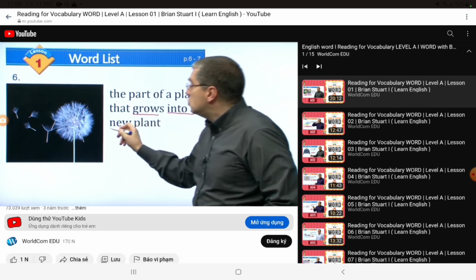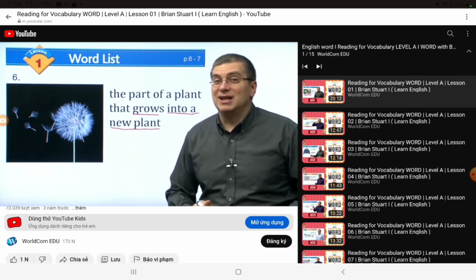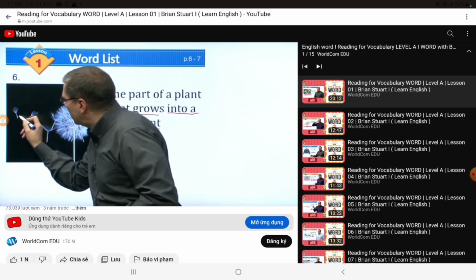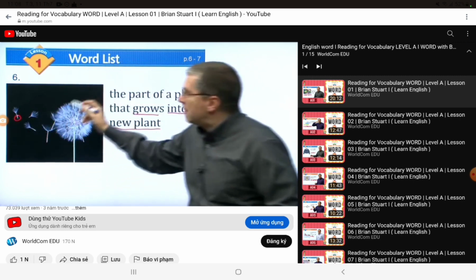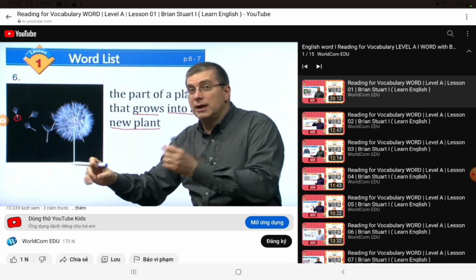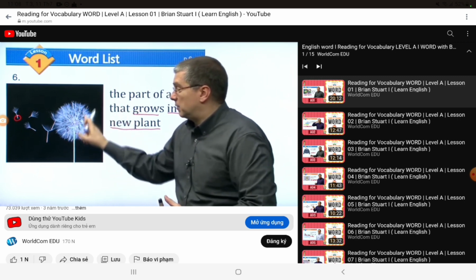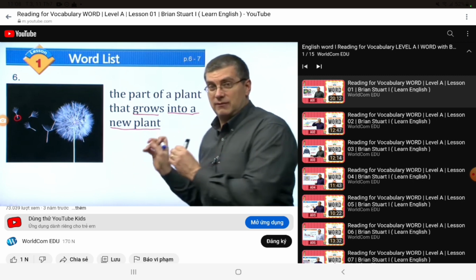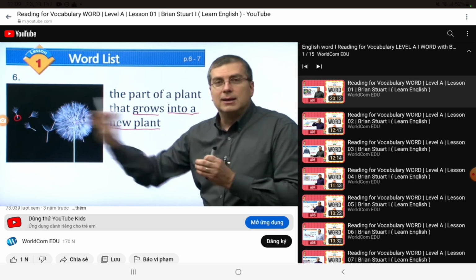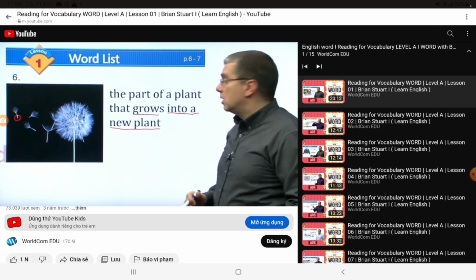Okay, so we have a definition here. It says the part of a plant that grows into a new plant. You can see these parts flying here. You can see it's flying away. It's using its height and the wind to fly away. You can also throw it in the air.